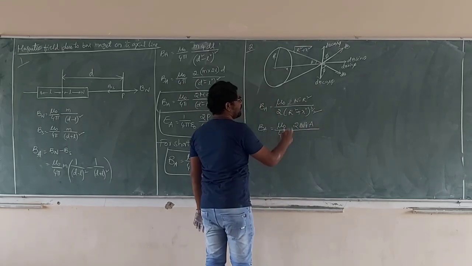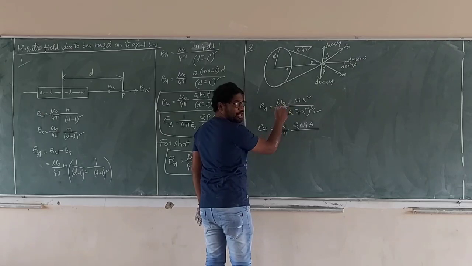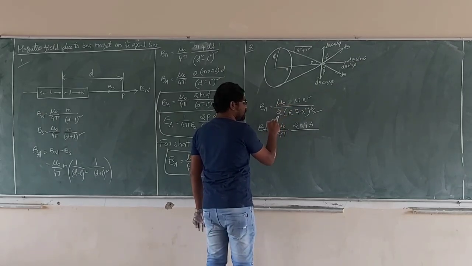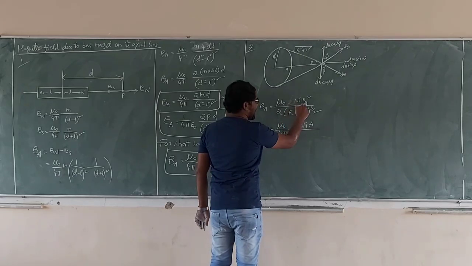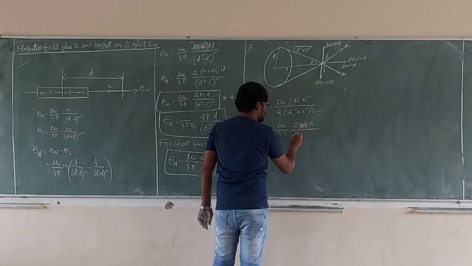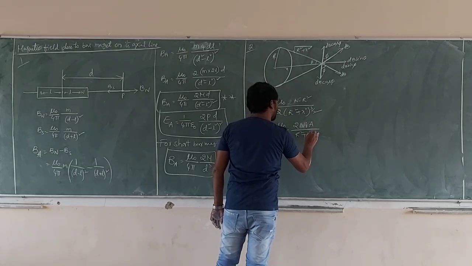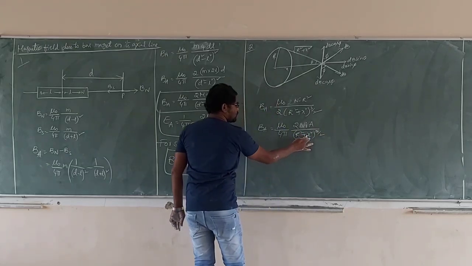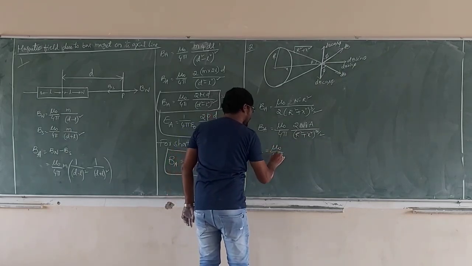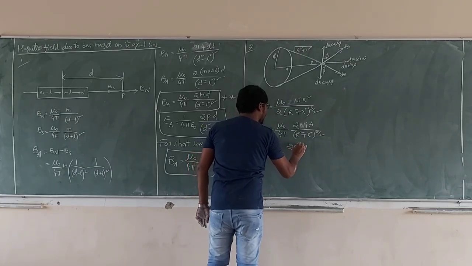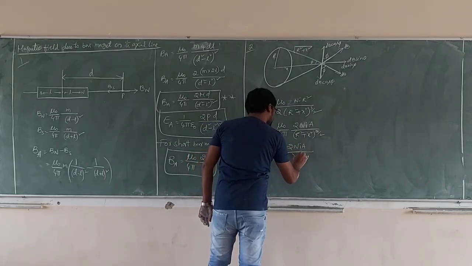So here 2 pi is the multiplication term in numerator and denominator. What is 2 into 2 pi? 4 pi. And what is pi r square? Area of the loop. So r square plus x square whole power 3 by 2. This is also for a short loop. So we are getting B axial is equal to mu naught by 4 pi, 2 n i A by x cube.